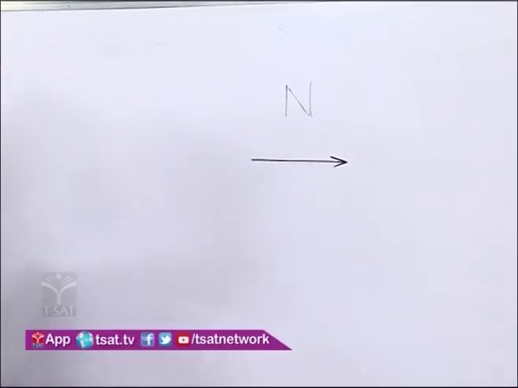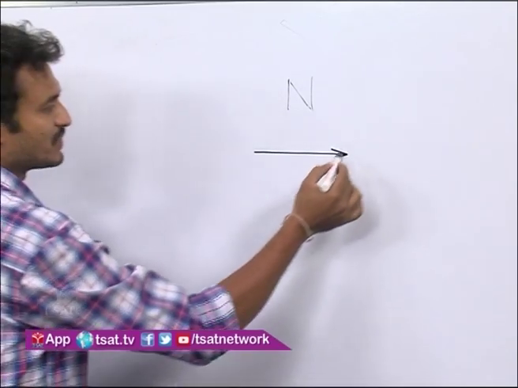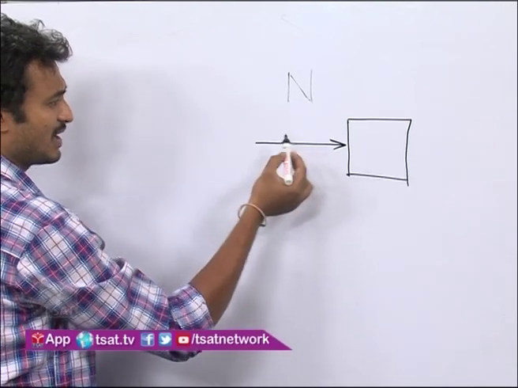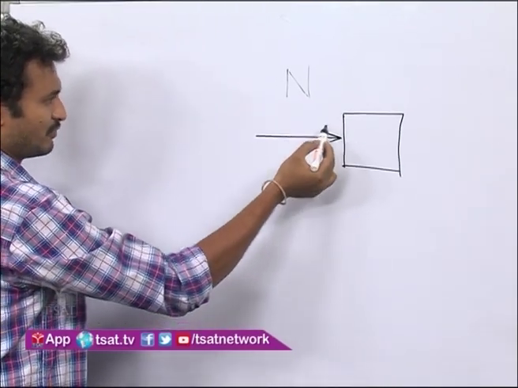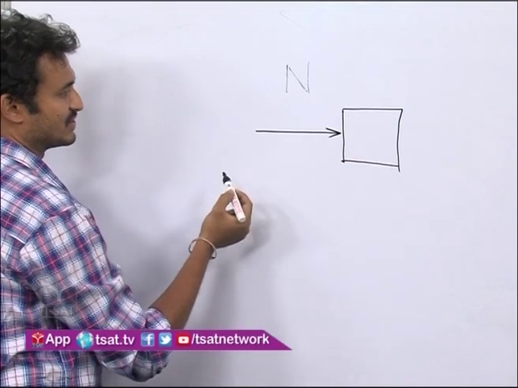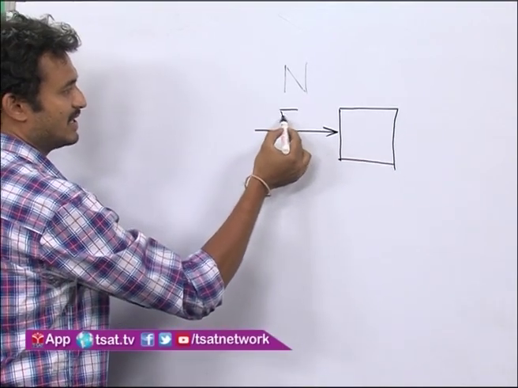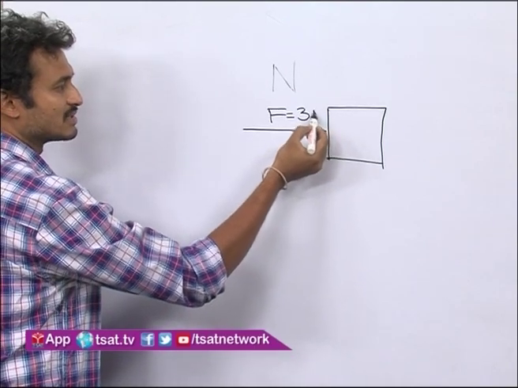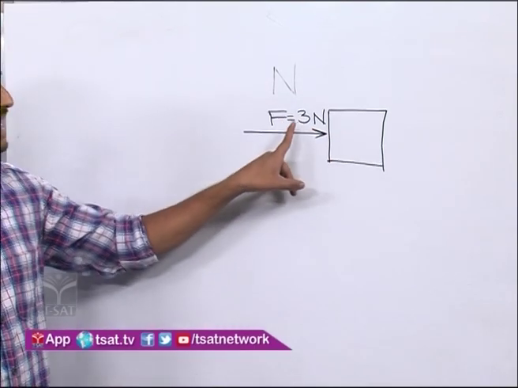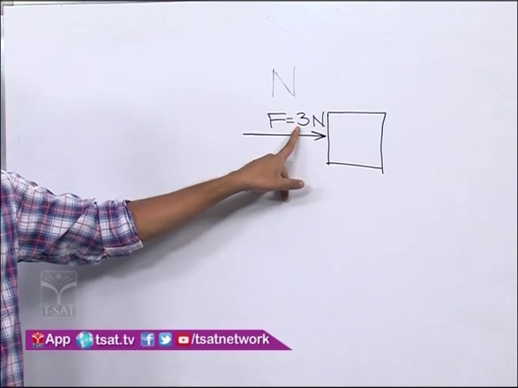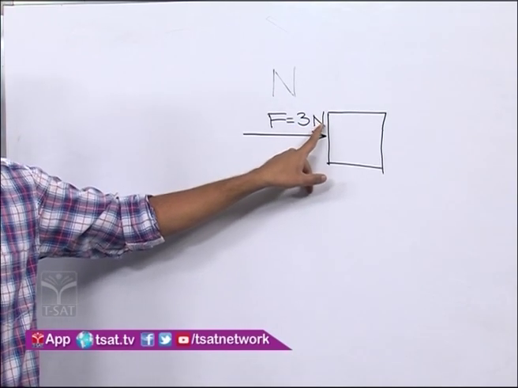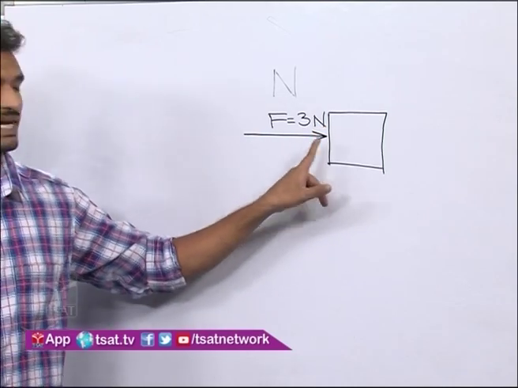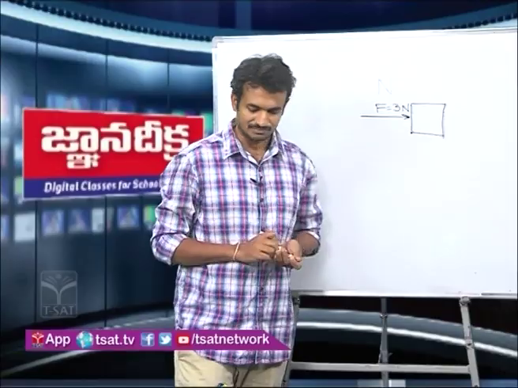For example, I want to indicate a force acting on a block in this direction. For example, this is a block, and force acting on that block in this direction. Now that force F can be written as, for example, 3 newtons. Here 3 is the magnitude of force, the strength of that force, and newton is the unit in which we are measuring that force, and this arrow indicates the direction, right?